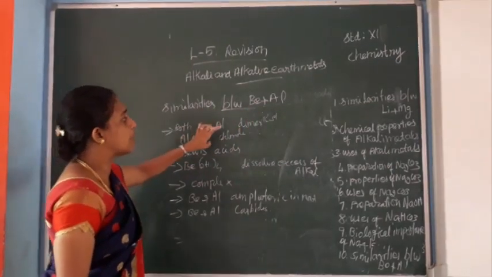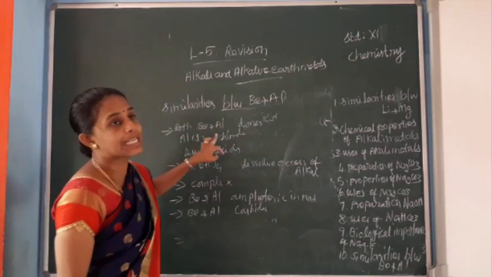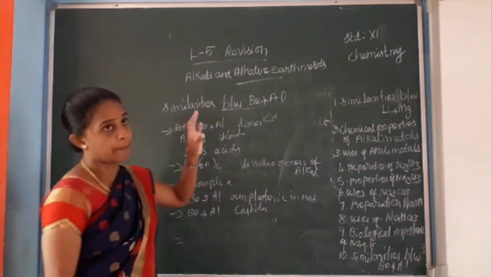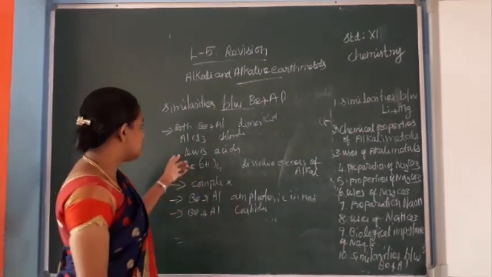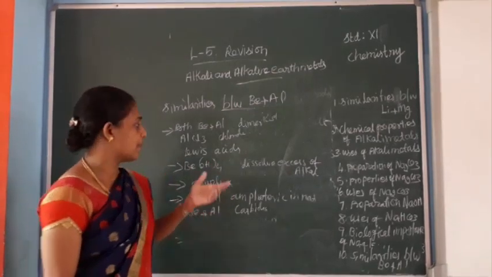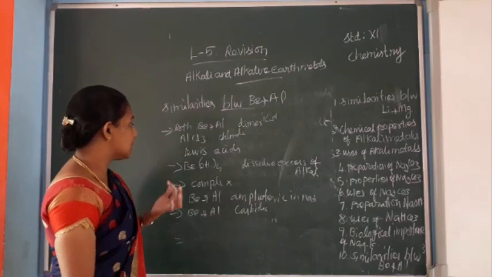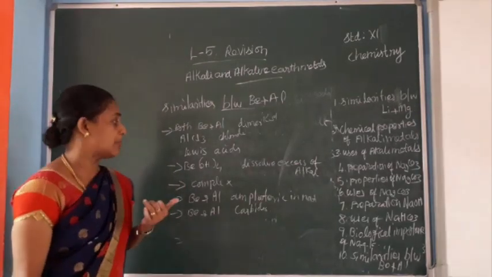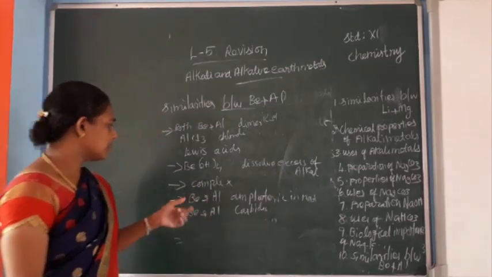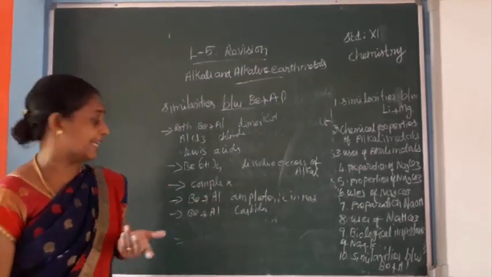To recap, both beryllium and aluminium form dimeric structures, and aluminium chloride has chloride bridges. Both can give Lewis acids. Their hydroxides dissolve in excess of alkali. Both can form complexes, and their compounds are amphoteric in nature.